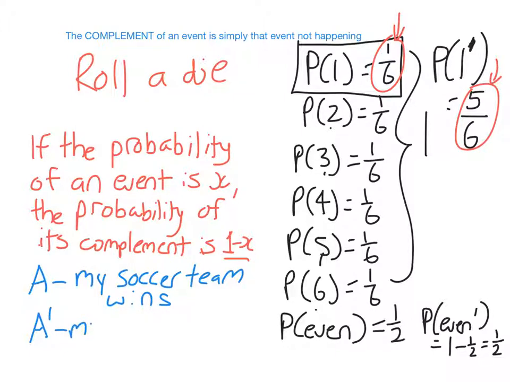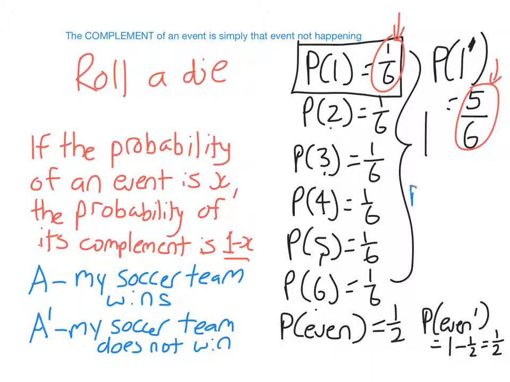It means my soccer team does not win, and they're not the same thing, because my soccer team does not win also includes the possibility that I draw. Okay? So, if the event A is my soccer team wins, the complement of that is my soccer team doesn't win. If I have the event it rains today, the complement of that event is that it doesn't rain today.